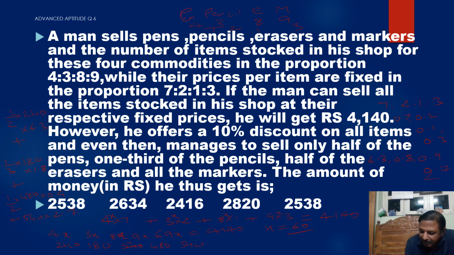To solve, finally you get that is equal to 2538. Once check this question. Go for next.